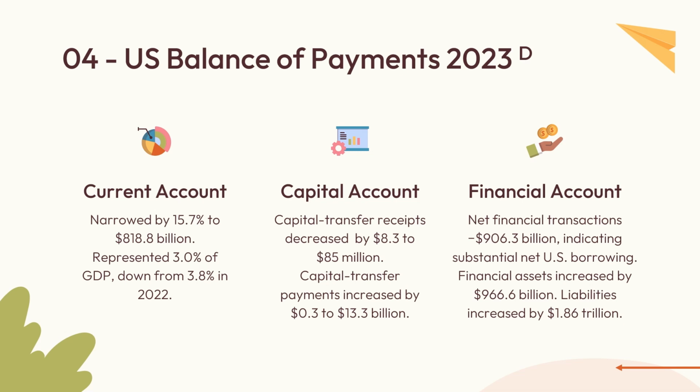And second, as for the capital account, capital transfer receipts decreased, but capital transfer payments increased, indicating that a lot of money is going outside of the US. And as for the financial account, net financial transactions are negative, indicating substantial net US borrowing, while financial assets increased by 966 billion and liabilities increased by 1.8 trillion.